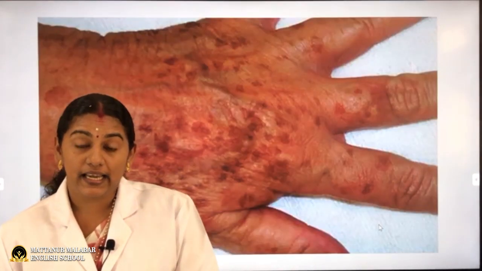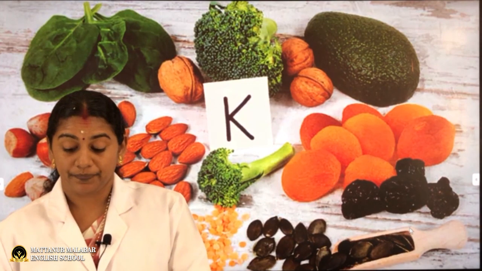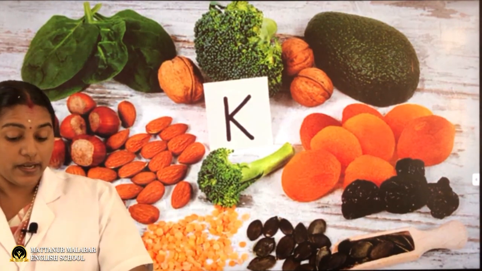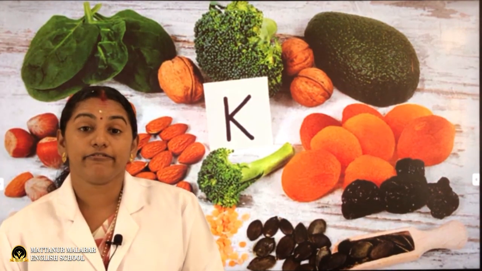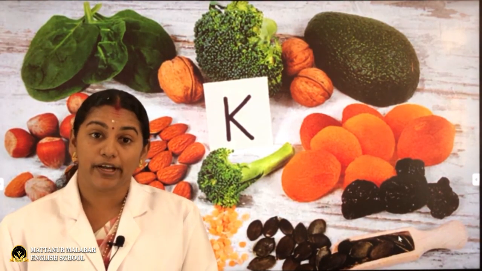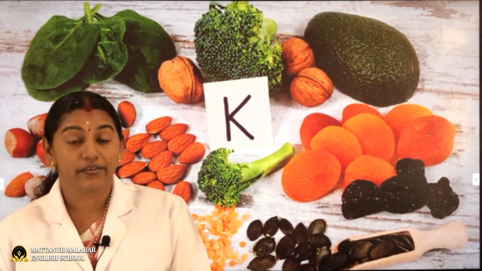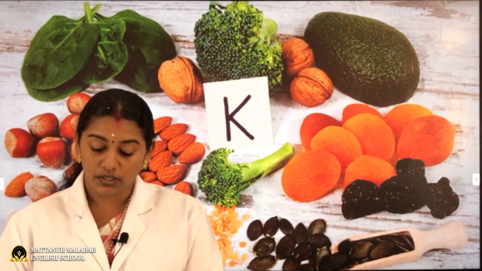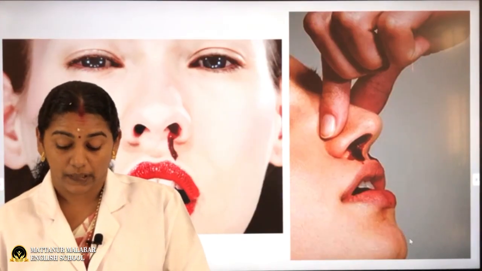And the last vitamin is vitamin K. The chemical name of vitamin K is phylloquinone. That is the chemical name, and it is also a fat soluble vitamin. The main sources of vitamin K are leafy green vegetables, avocado, kiwi. So, this is all about vitamins, and the deficiency of this vitamin may cause bleeding.